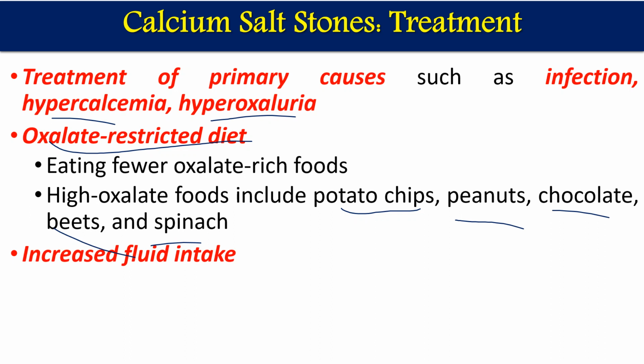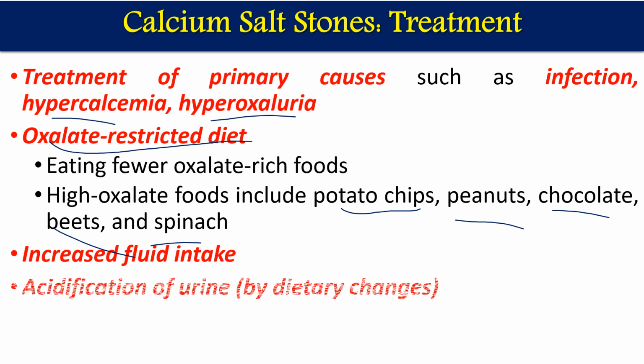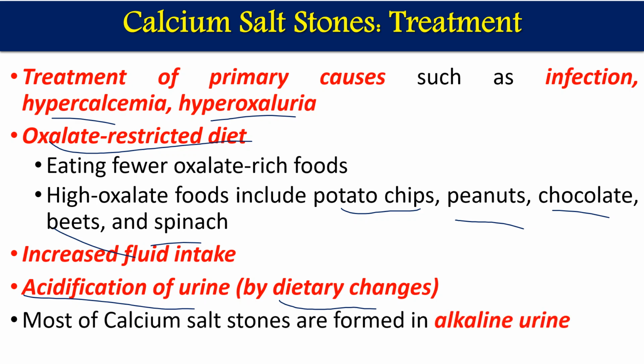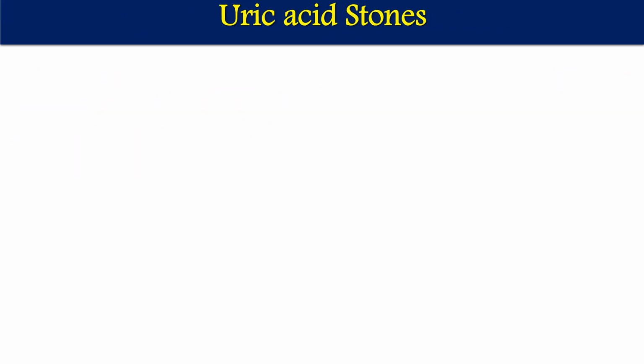We should also increase the fluid intake. If we take more fluid, more urine output will be there, and the chances of excretion of stones will be higher. So we should take a good amount of water. Maximum stones we have seen were because of alkaline conditions. So if acidification of urine is done through dietary food habit changes, stone formation will be slowed down or decreased, because most of the calcium stones are formed in alkaline urine.